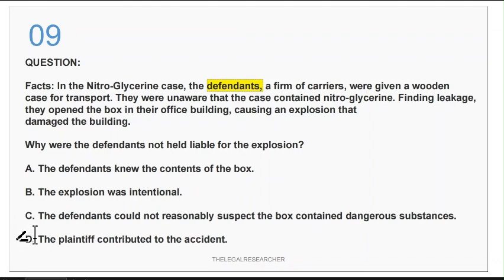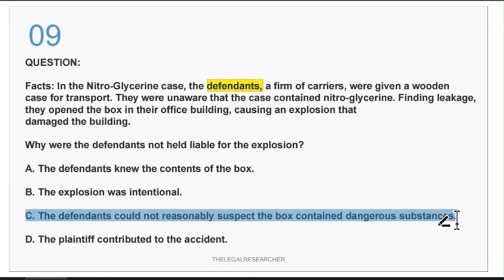Option D is not correct. Option B, intentional? No. Option A, the defendant knew the contents of the box? No. Option C is the correct one. Although if you have read the facts, you can easily find the answer without even going into the other options.